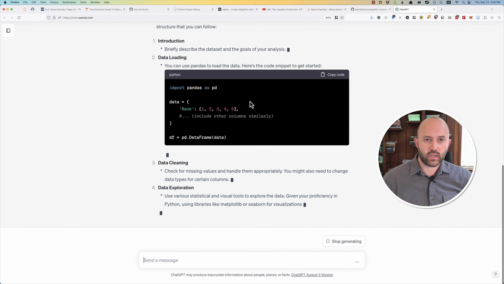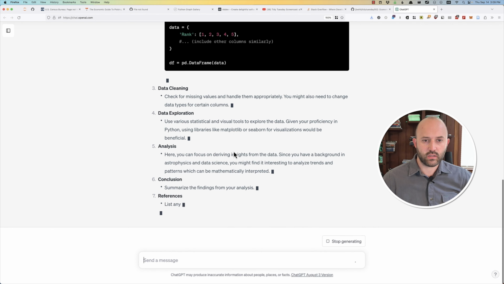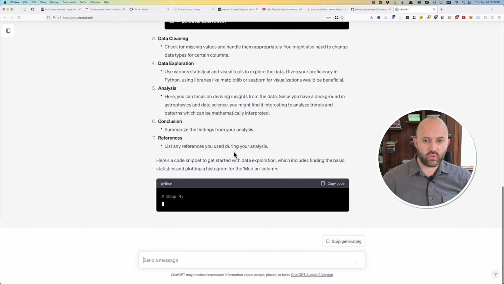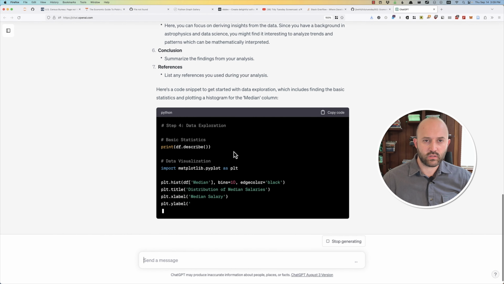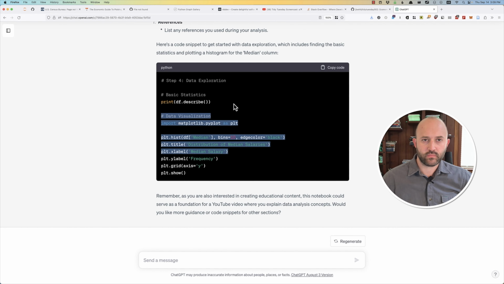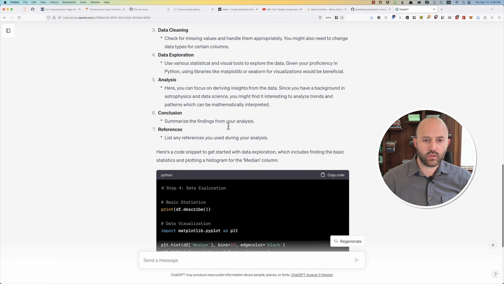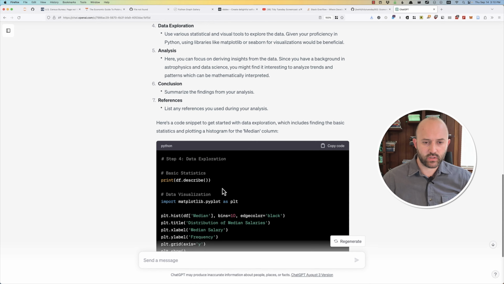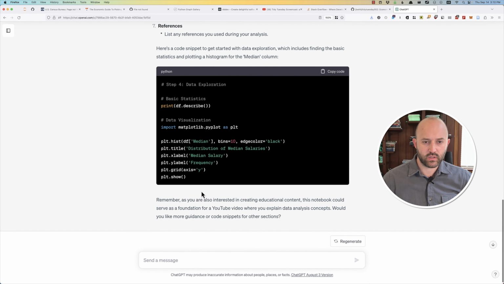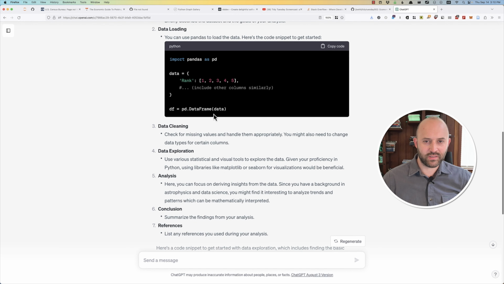Okay, so it's suggesting that I have an intro, load the data, data cleaning, exploration, references and whatnot. Step 4, data exploration: describe, plot. Okay, some include other similar items here.